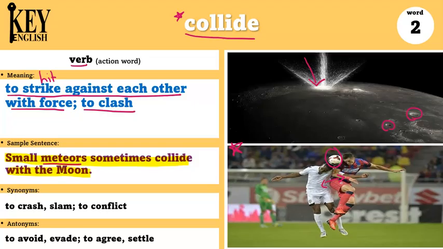Another example would be something like cars. I can say, the cars collided on the street by accident. So they hit each other on the street. Some synonyms of collide are to crash, slam, or to conflict, which would be like to fight. Antonyms are to avoid, evade, to agree, and settle. Have you ever been walking down a hallway and accidentally collided with something or someone because you were not paying attention?